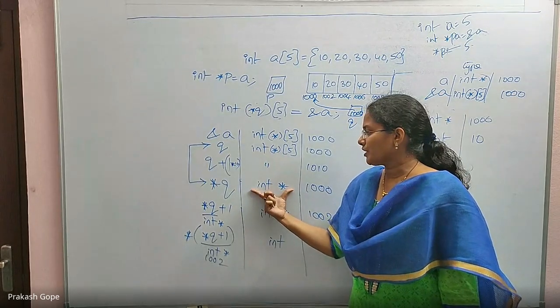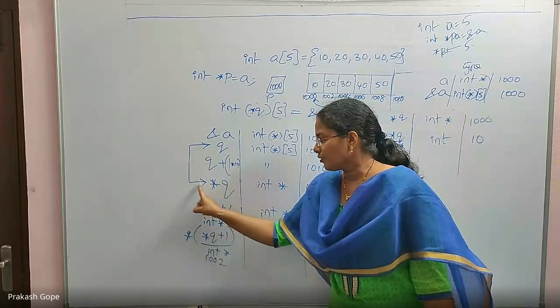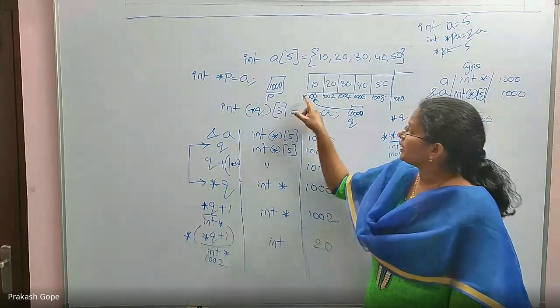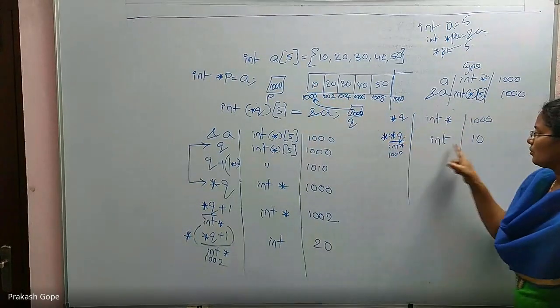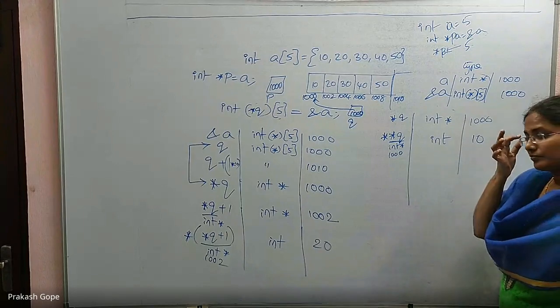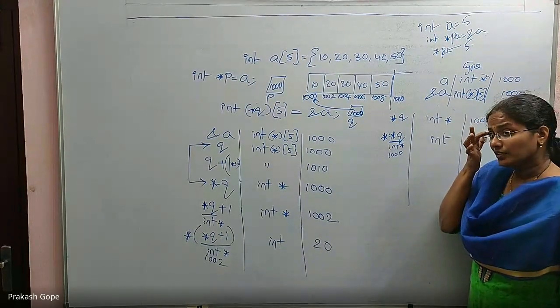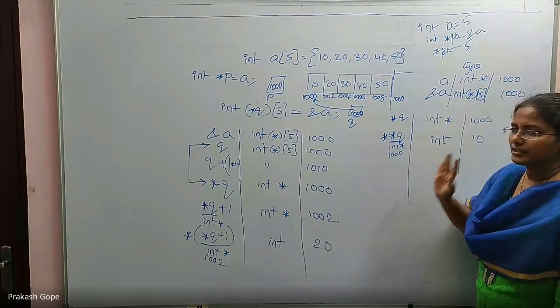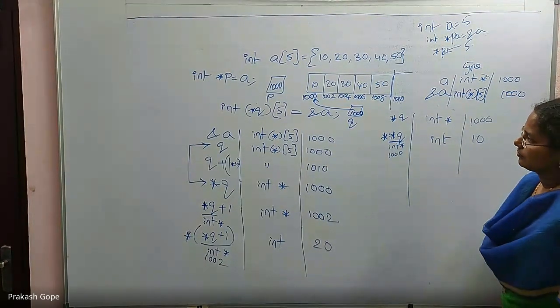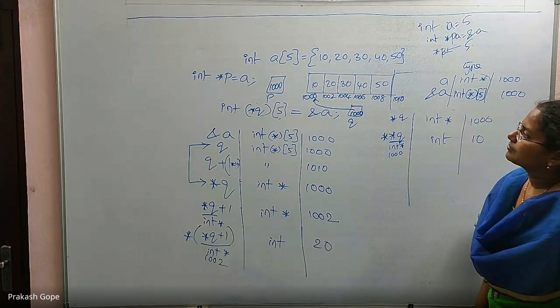Once this is for the first element of the array, when I use one more star in front of it, it is now a simple pointer type. That's why it is giving me the content. This is all. That's all, only 3 points. If this is clear, a two-dimensional array is also like this. Any doubts?